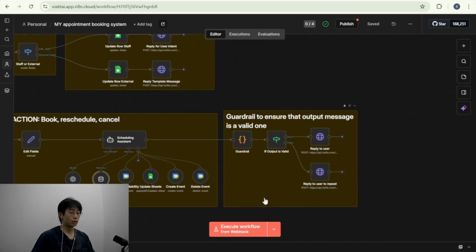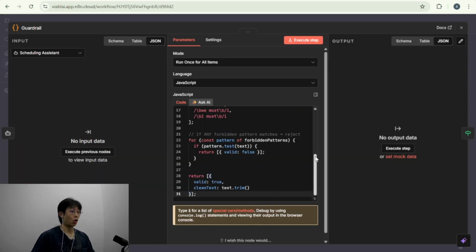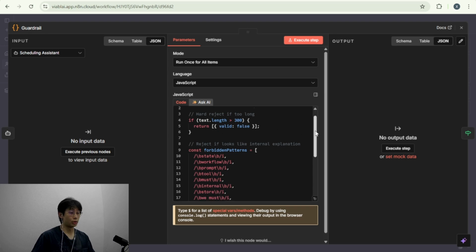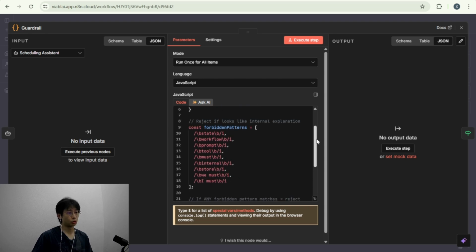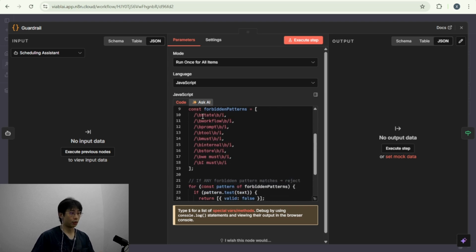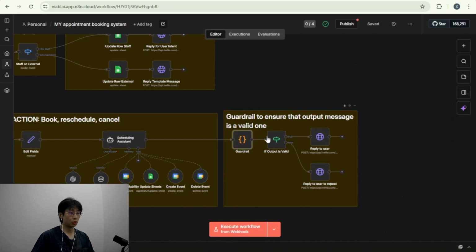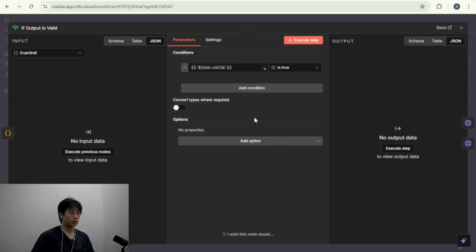Moving on, we set a guardrail to ensure that the output message is valid. This guardrail node is just a code node where, if the text is too long, we would not let the output message go through. And there are some forbidden words that we don't want the agent to be sending to our customers. This node is just to check if the output is valid or not.